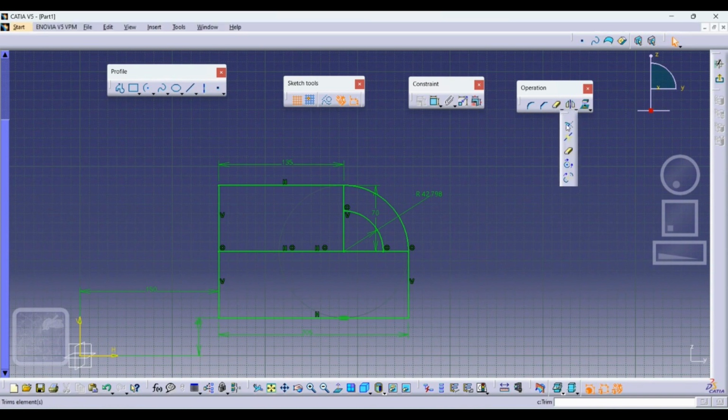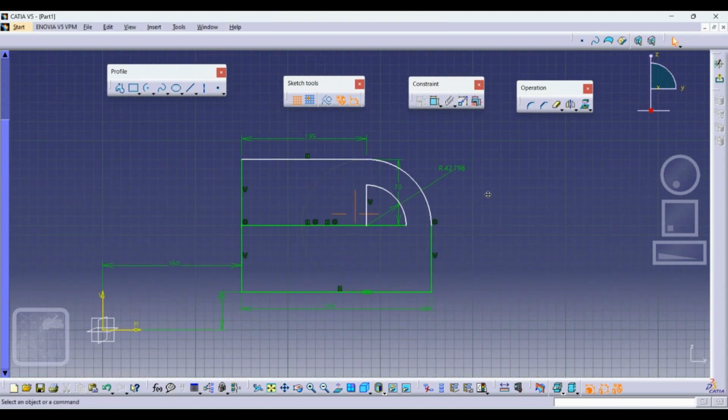So under trim, there are many options like trim, break, then quick trim, then close component. I'll use the quick trim. There are different functions for this trim function. For quick trim, if you have this type of thing, where the particular line is not crossing completely, then you can use it here.